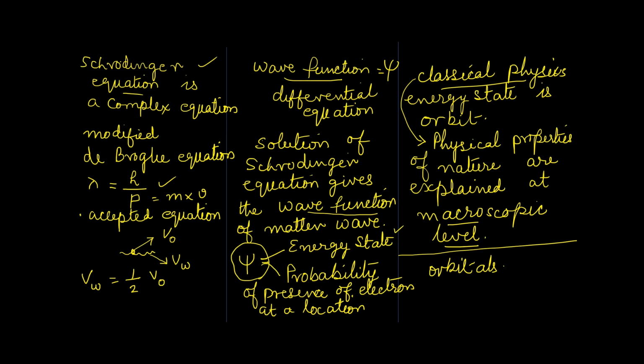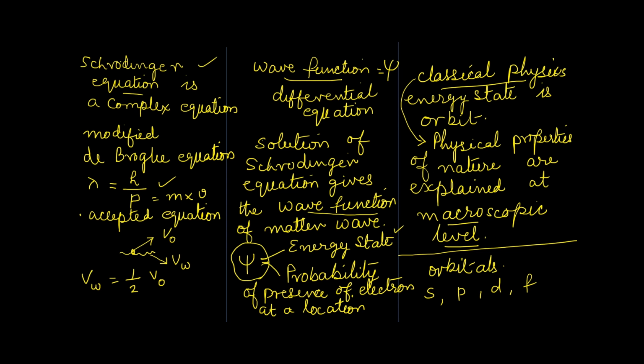Such energy levels are called orbitals. You would have already learned about orbitals, the energy levels S, P, D, F. Each of such orbitals may have several energy levels. All these facts could be understood by applying Schrödinger equation and his wave function.